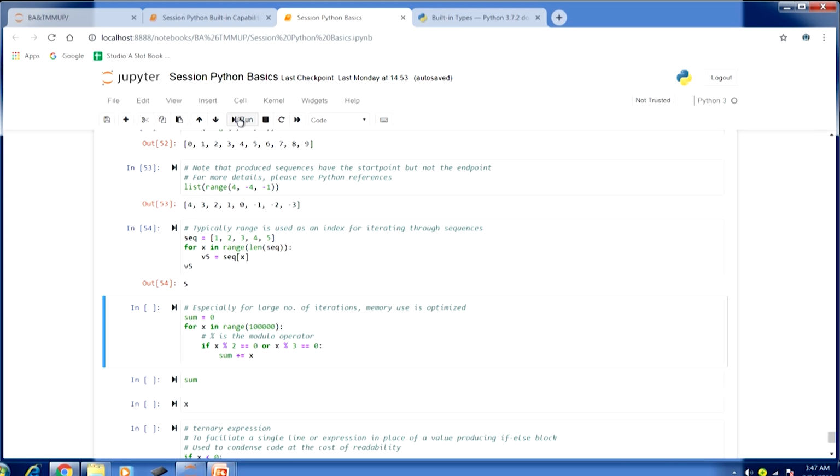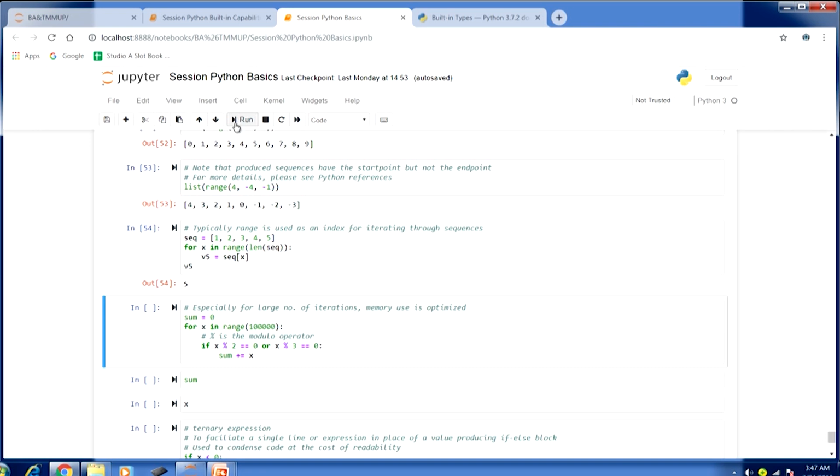We have initialized the variable sum at 0, and then we have a for loop: for x in range, and you can see 1 lakh. So we have 1 lakh iterations in this piece of code. We are using the modulo operator here: the conditional expression if x percent 2 equal to 0 or x percent 3 equal to 0, then all those values are going to be summed up.